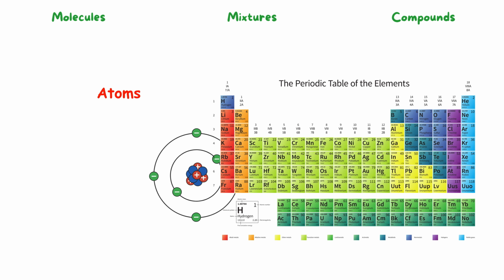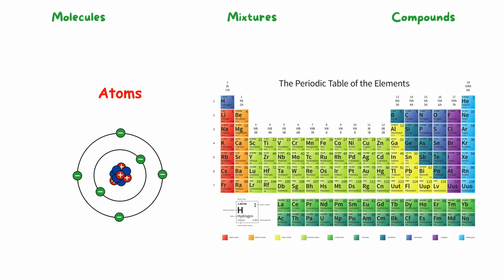Now that we have understood what atoms and elements are, it is important to explore how atoms exist and behave in the real world. To do this, we must understand three essential scientific terms, which are molecules, compounds, and mixtures. Let us begin by discussing molecules.